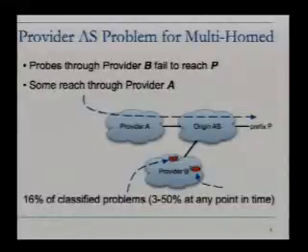One of the main reasons for being multi-homed is to have resilience to failure. And in fact, we saw this really commonly where one provider wouldn't be getting traffic through. And sometimes these problems would last for days on end, where we'd continue to send probes that would end up in provider B and not reach, whereas other vantage points were having no problem reaching the prefix.